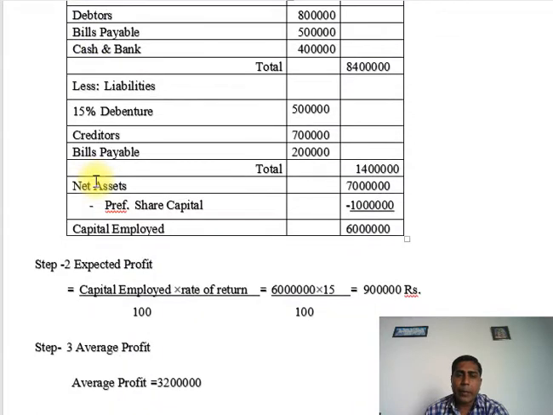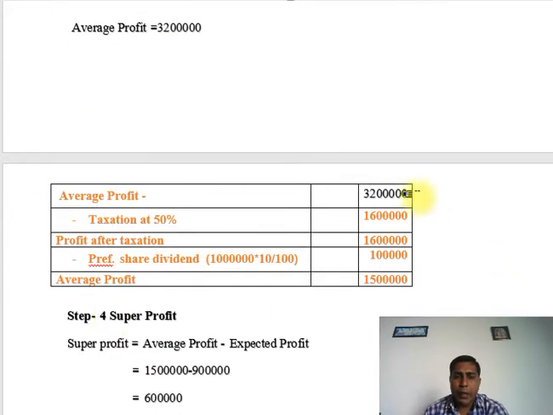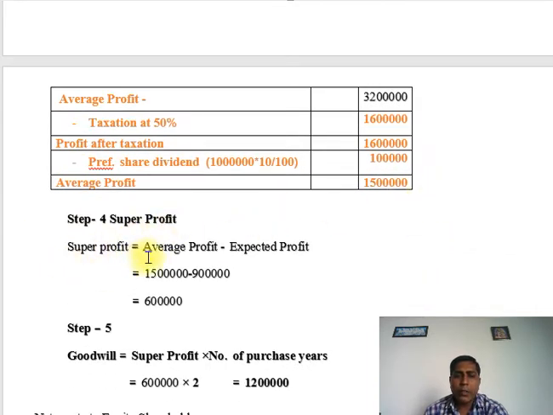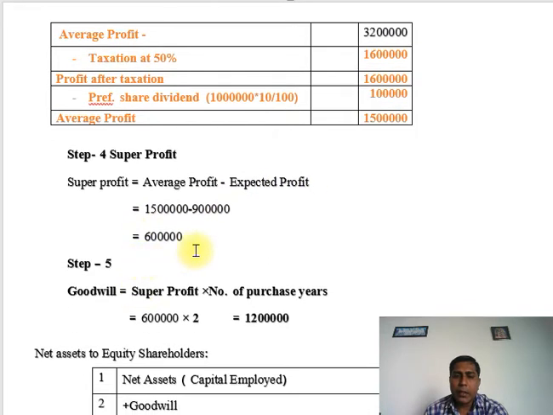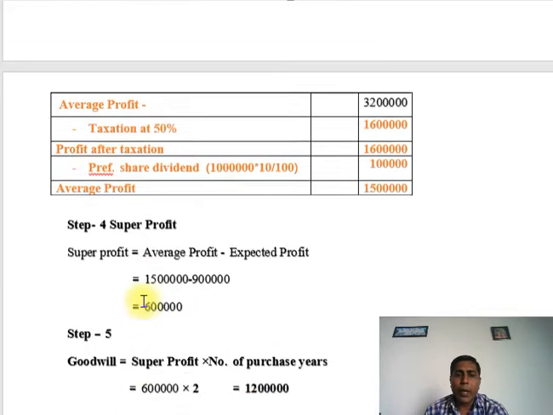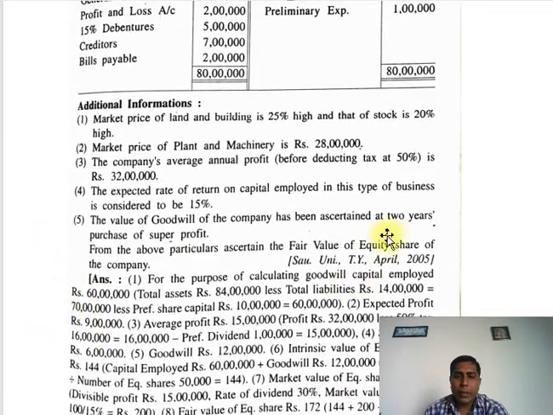Now friends, we find out after-tax profit. Average profit 32 lakhs minus taxation at 50%, 16 lakhs. The profit after taxation is 16 lakhs, minus preference share dividend, 10 lakhs multiplied by 10 upon 100, that is 1 lakh. So average profit is 15 lakhs. Now step 4, super profit. Super profit is equal to average profit minus expected profit. So 15 lakhs minus 9 lakhs, that is 6 lakhs. And last, step 5: goodwill is equal to super profit multiplied by number of purchase years. So 6 lakhs multiplied by 2 is equal to 12 lakhs. Friends, you can see here 2 years.